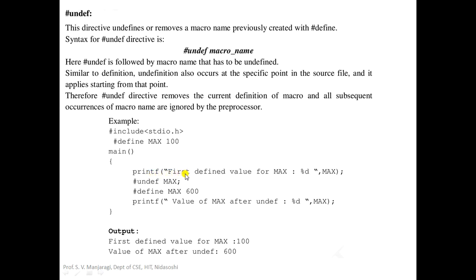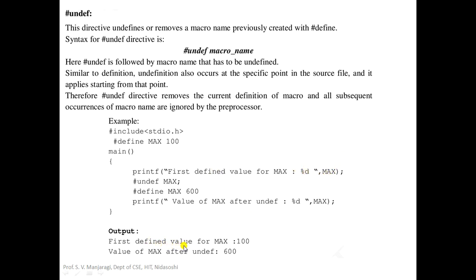Let us print the value of max here. First, defined value for max. So there is a placeholder with the type identifier as %d, so that is replaced with max. Before this program is compiled or executed, the value of max will be substituted here. The max is defined as 100, so that will be placed here.